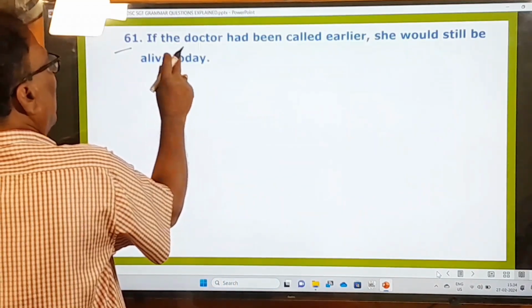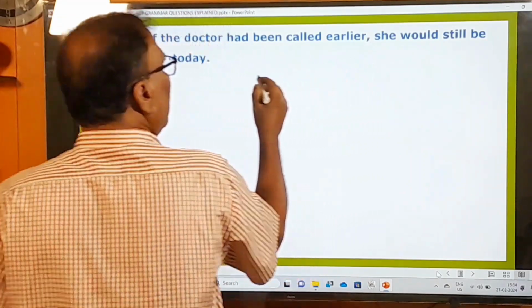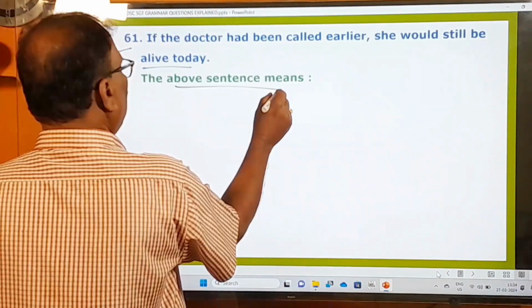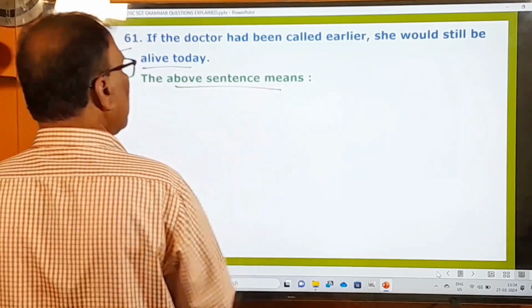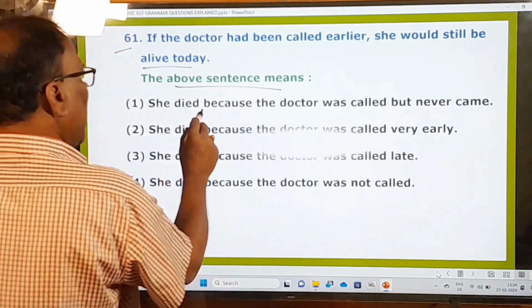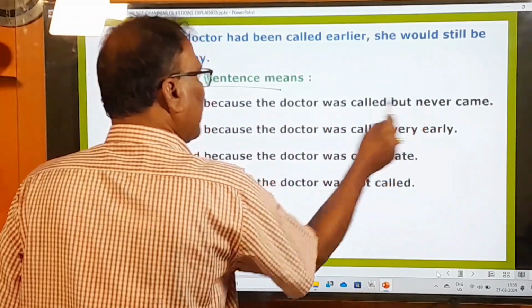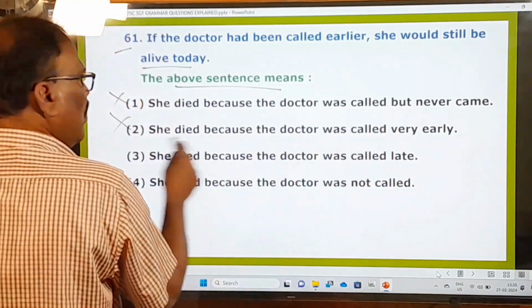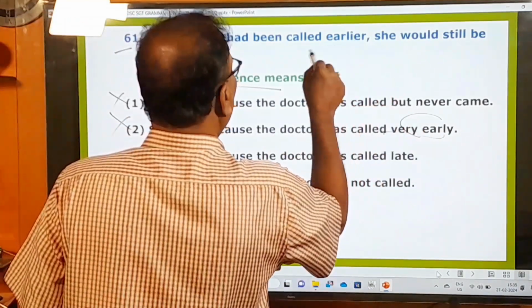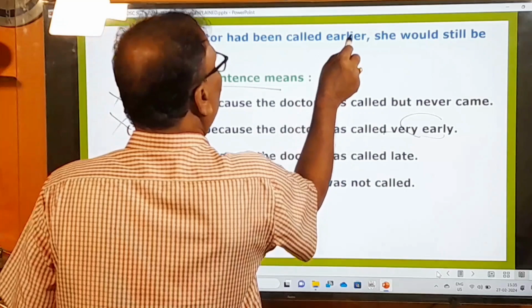61st question. If the doctor had been called earlier, she would still be alive today. What does the above sentence mean? The above sentence means, okay, right? She died because the doctor was called but never came. No. She died because the doctor was called very early. No. He was not called early. Okay. If the doctor had been called earlier means